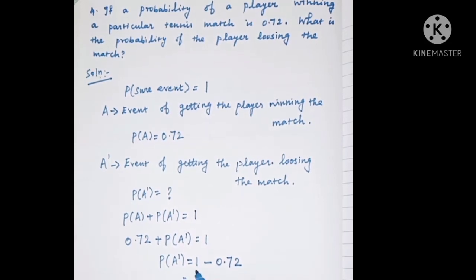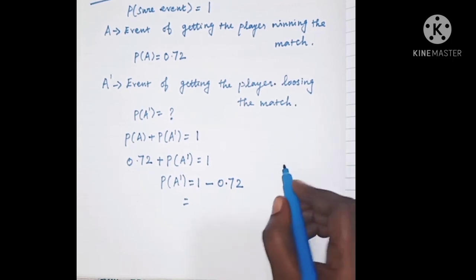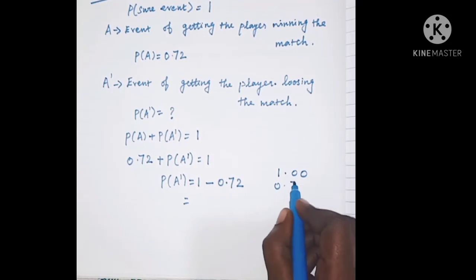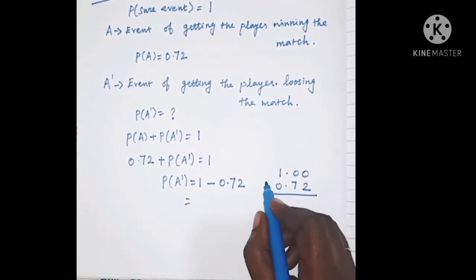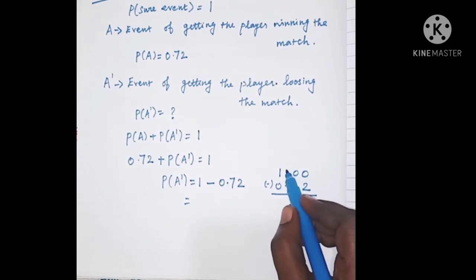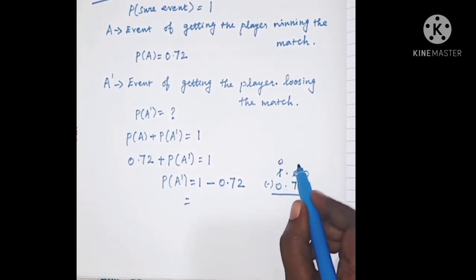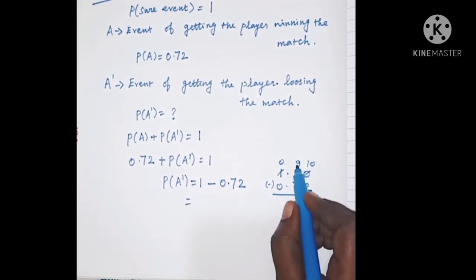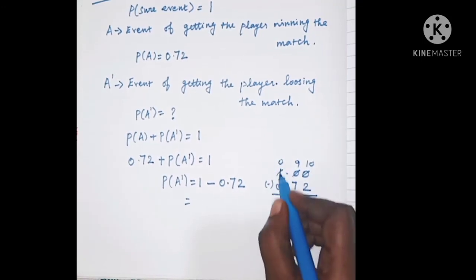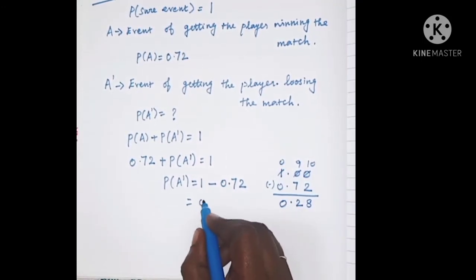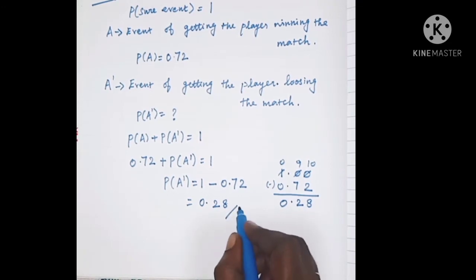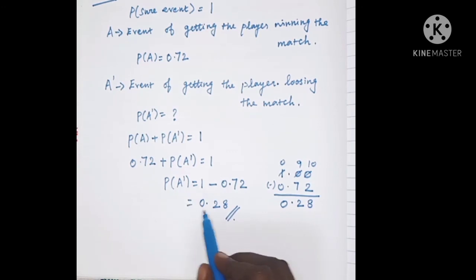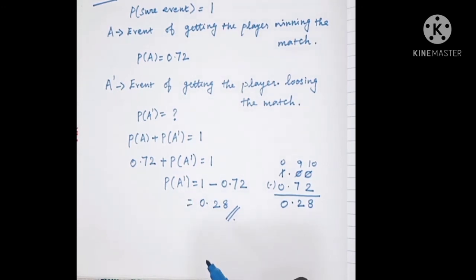Now we have to subtract 0.72 from 1. Take 1 as 1.00 and subtract 0.72. Borrow 1, so this place you will get 9 and this place you will get 10. 10 minus 2 is 8, 9 minus 7 is 2, 0 minus 0 is 0. Therefore the answer is 0.28. The probability of the player losing the match is 0.28.